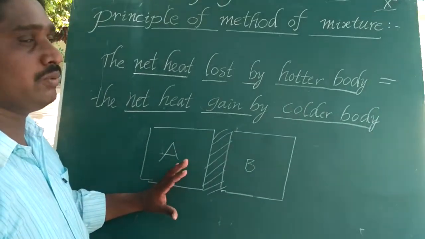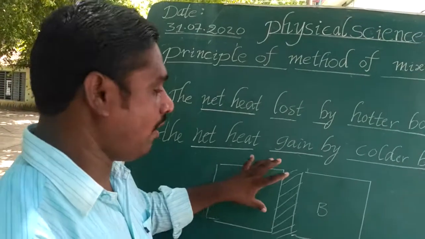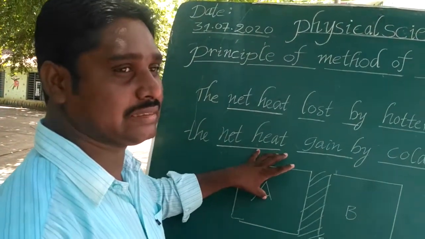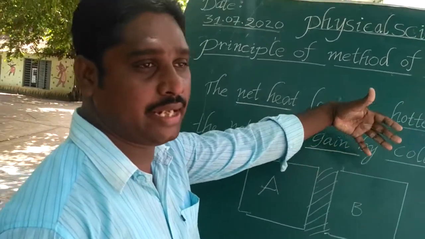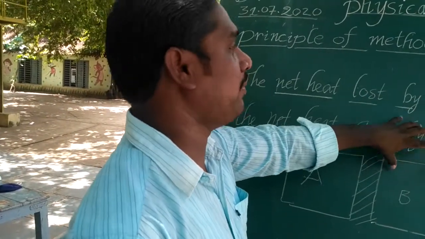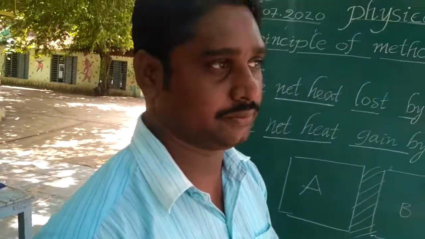The hotter body loses heat energy and the colder body gains that heat energy. The amount of heat lost by the hot body is equal to the amount of heat gained by the cold body. This statement is called the principle of method of mixture.